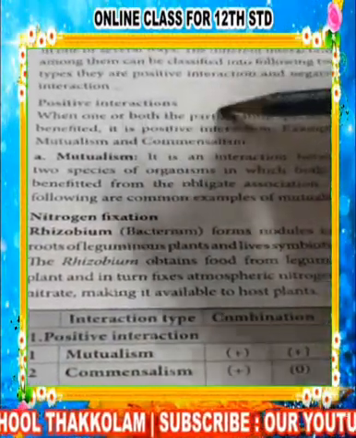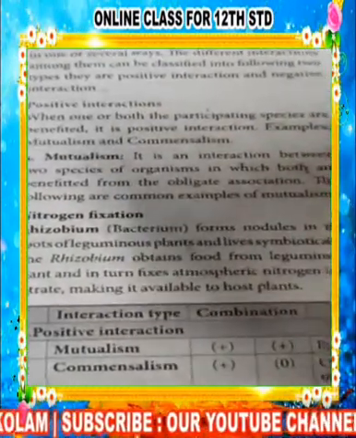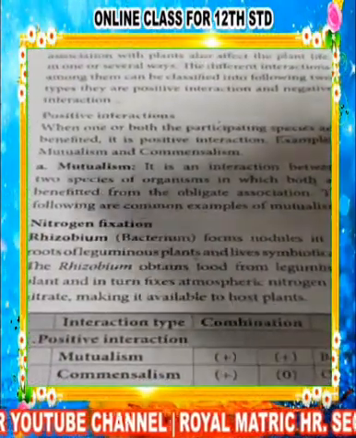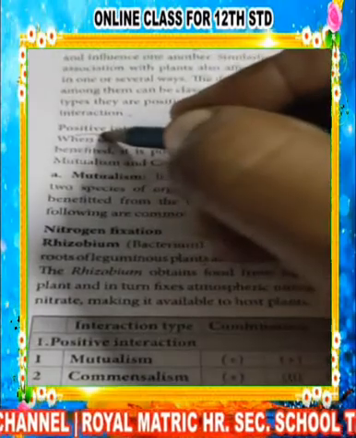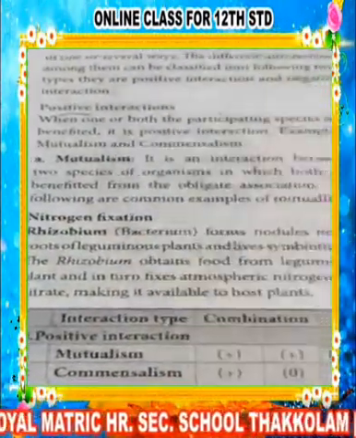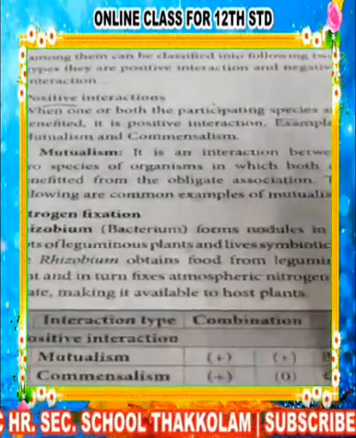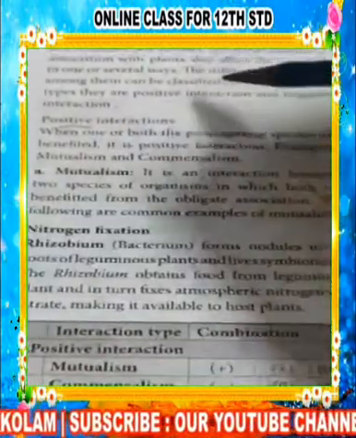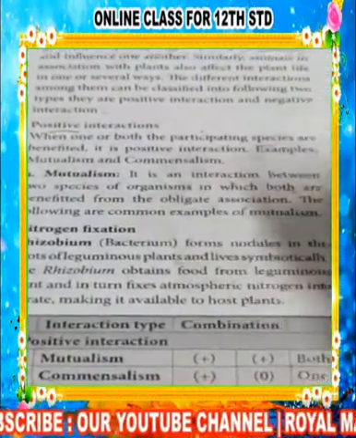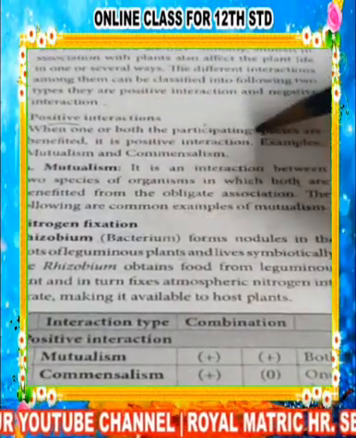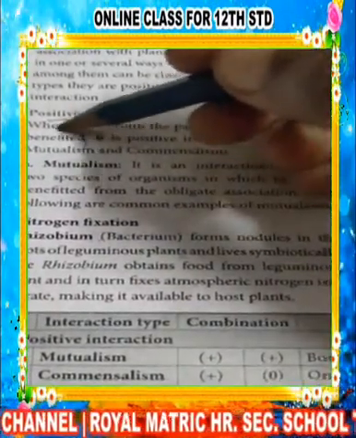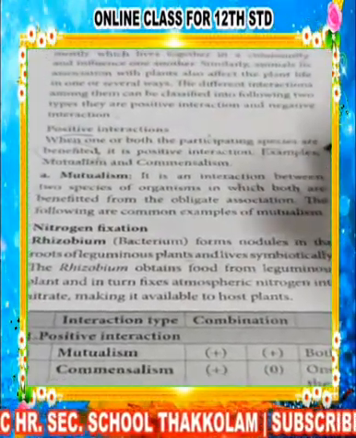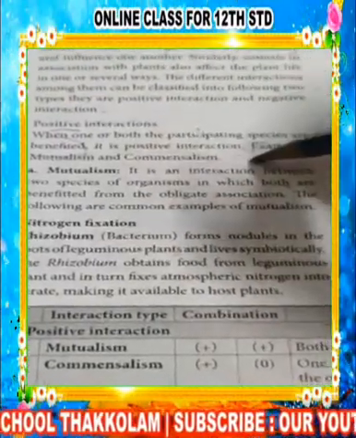So positive means what? The name itself reveals it: positive means both are benefited. The word positive represents benefit. When something is gained and nothing is harmed, you will say it is a positive thing. Similarly, the definition of positive interaction is when one or both of the participant species are benefited. They are gaining, so they are benefited. It is known as positive interaction. Examples of positive interaction are mutualism and commensalism.